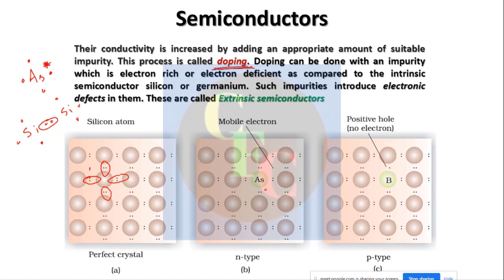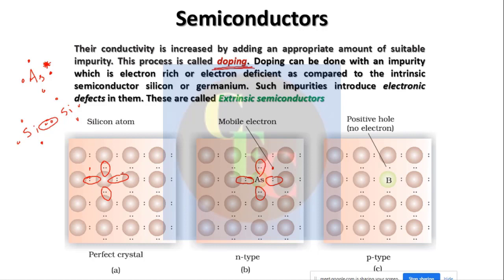This fifth electron is free now because arsenic has formed 4 bonds with the 4 silicon atoms using its 4 valence electrons. The fifth electron is left over here. This electron is free to move. Now this can conduct electricity at low temperature compared to silicon. So silicon, when doped with arsenic, can conduct electricity like this.